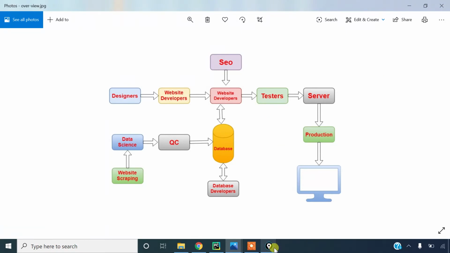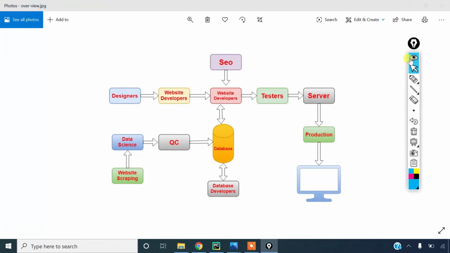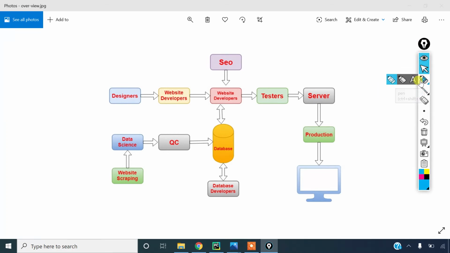One minute, friends, I'm waiting for this. So to build a complete website in a company, they follow some stages. This is whatever the image I am showing right now. This is just a rough diagram. Just assume the development like this.